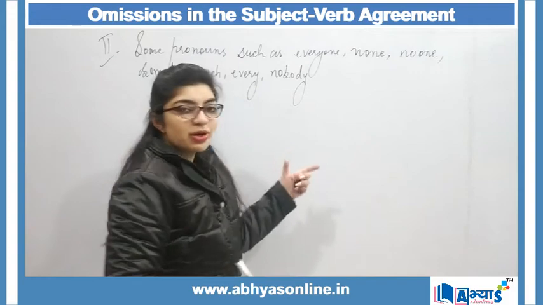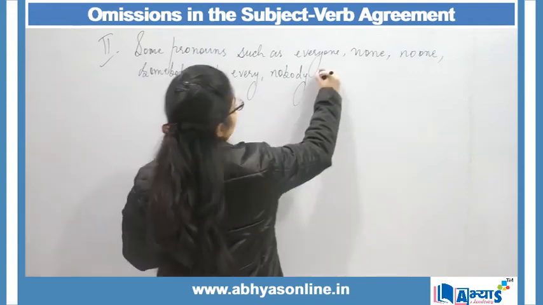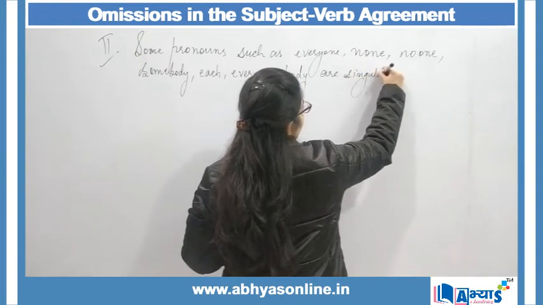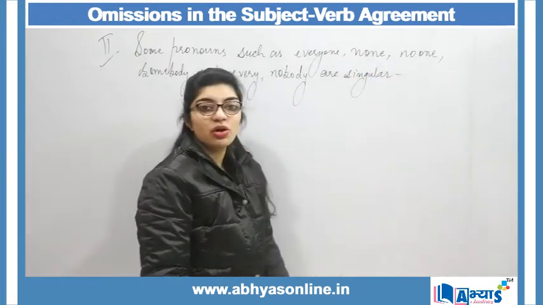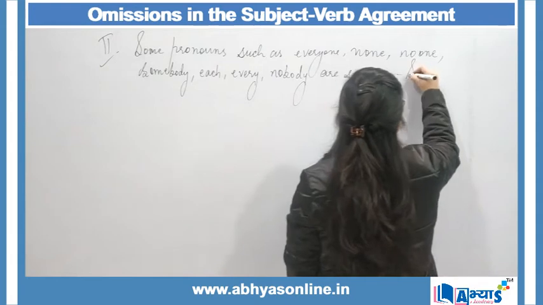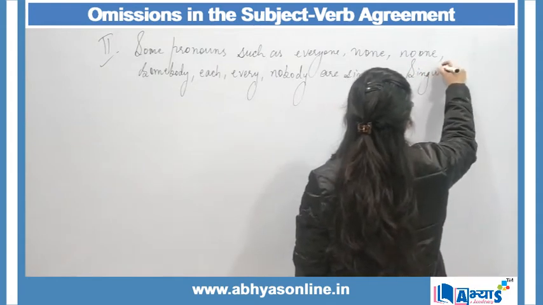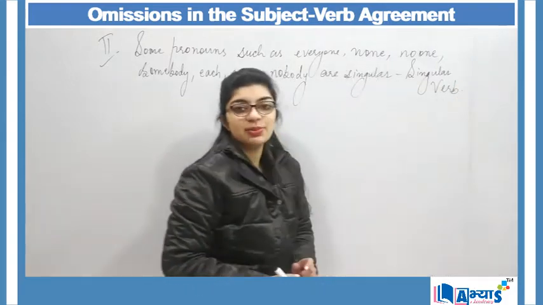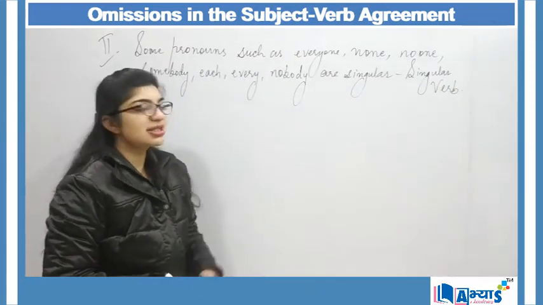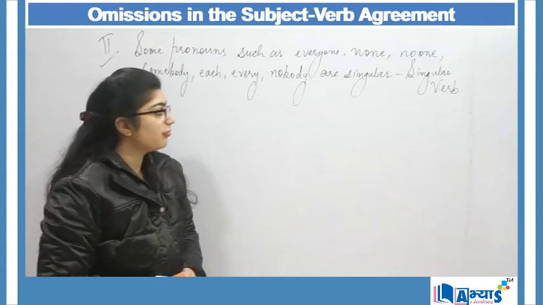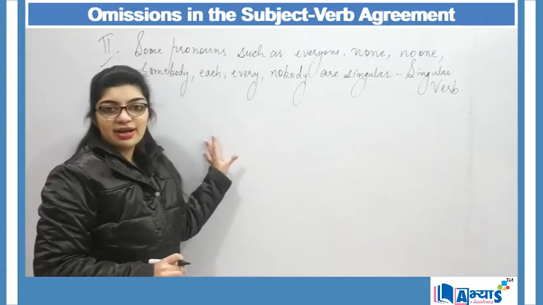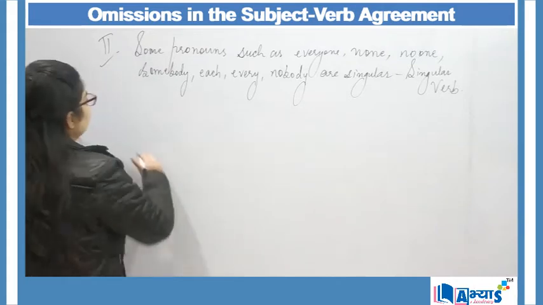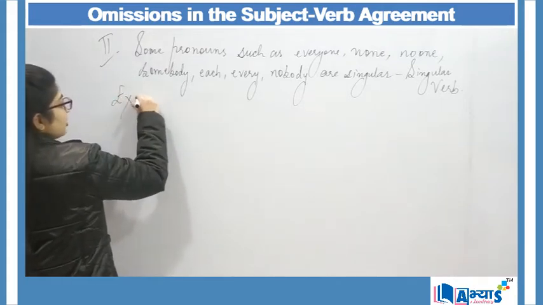Now these are some of the pronouns which are singular. They are singular, and for this reason they will always take a singular verb instead of taking a plural form. There are various examples that can be used for explaining this. Let us have a look at some of the examples.